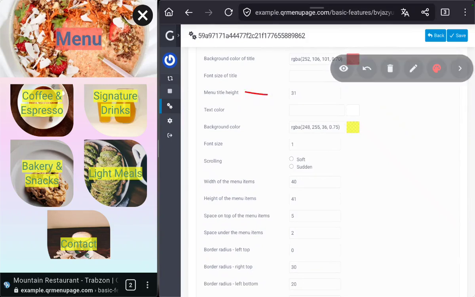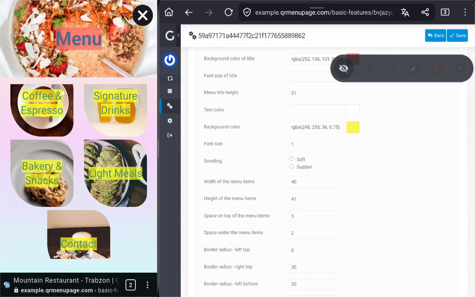Menu title height. It will decide this height of the image. Of course, we can use just a color for the background of this part too. Font size of title, again for this one. Text color for items. Background color, again for items. Font size for items. I made it 1 because when they are bigger, it looks too big for this little image.